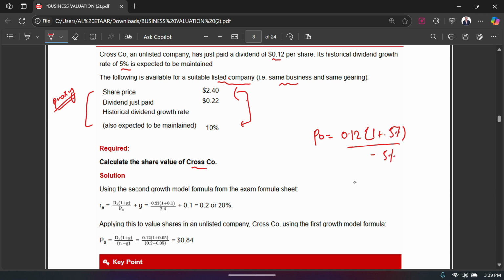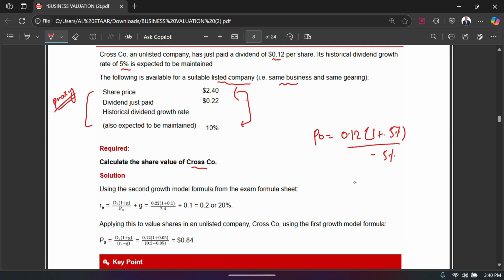But the problem is, do you have your RE? Do you have your required rate of return? No, you don't. So if you don't have that, how are you going to value the share of the Cross Company? That's why they have given you the data of this proxy company. You're going to use this data to calculate the RE, and then since you have the RE, you are going to use the same RE for your company, because it's the same industry, right?